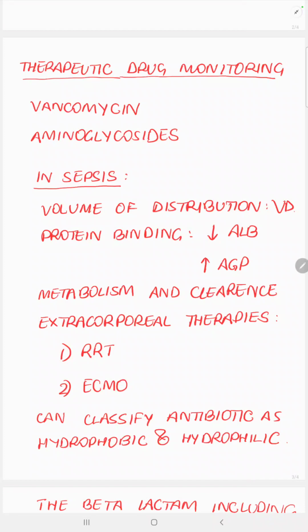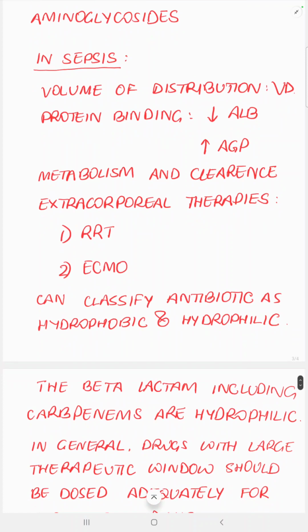And then there is a change in metabolism and clearance also because of hepatic and renal dysfunction, both of which can coexist, and actually both of which can affect the function of the other. And then there are also extracorporeal therapies, renal replacement therapy, which can go on for 24 hours, and then ECMO. The drugs may have a lot of clearances, and add to these the presence of inherent defects in metabolism, like presence of liver and kidney disease. It becomes very complex. So you should probably have therapeutic drug monitoring as a part of your management when you have these tricky situations.